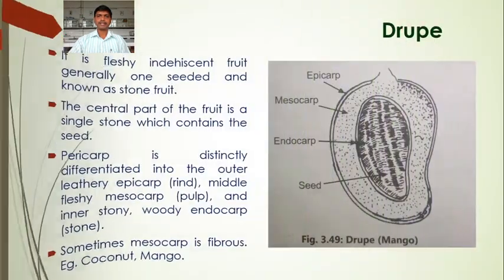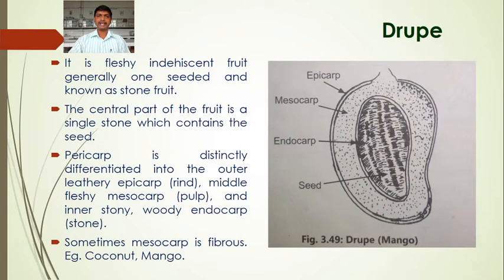The first type is the drupe. It is a fleshy indehiscent fruit, generally one-seeded and known as stone fruit, because if you see the seed of this fruit, it is like a stone. So this fruit is also known as stone fruit. It is one-seeded, it has only one seed. The central part of the fruit is a single stone which contains the seed. So this is the central part which contains the seed. The seed is a single stone, so the fruit is also known as stone fruit.